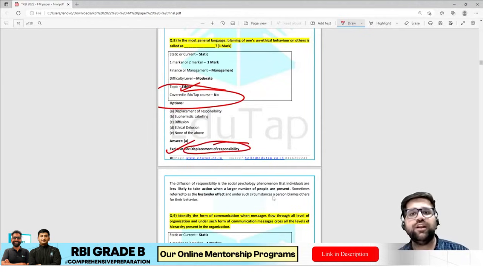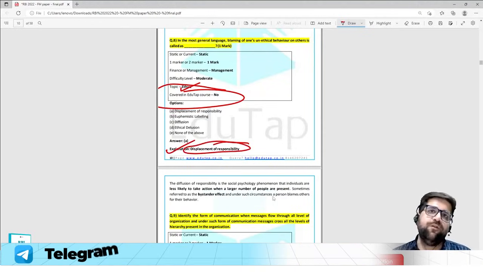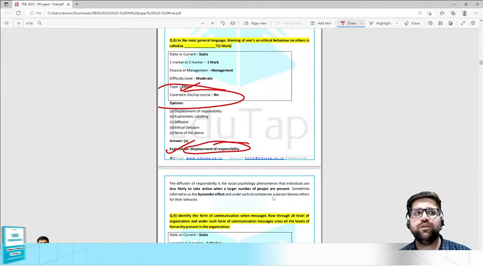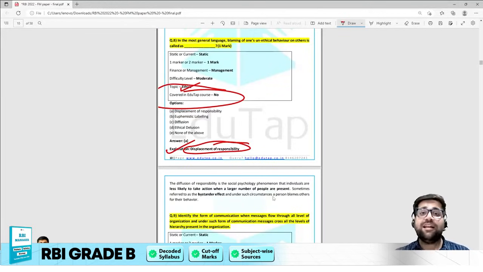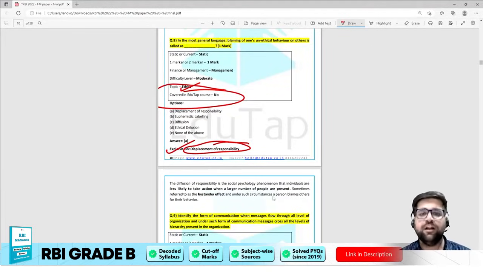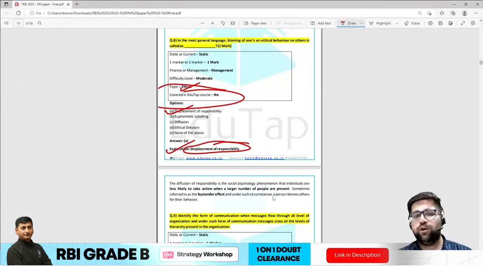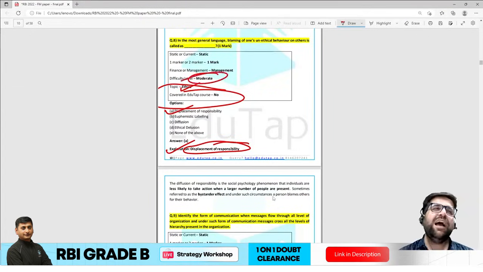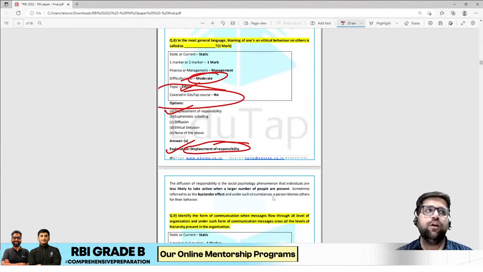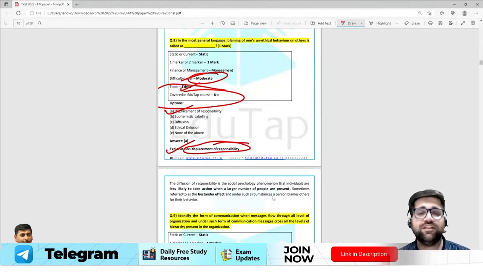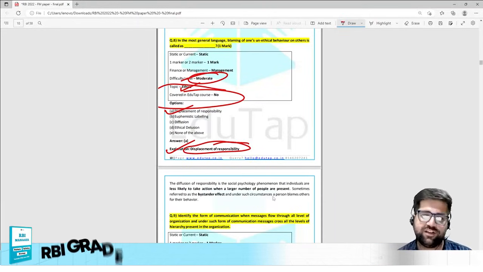Under displacement of authority, you will blame other people for their own unethical behavior. So it's also known as bystander effect. What the bystander does is that he doesn't take the responsibility, rather he shifts the responsibility to the other person. More importantly, the answer will be displacement of authority, and this was the one question which was, I would say, moderate to tough level. And this is the first question in the 10 marker which you could have completely avoided. But if you are using different standard books, then you can easily score this particular question as well.